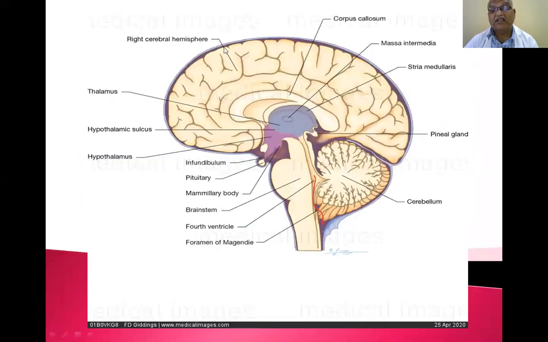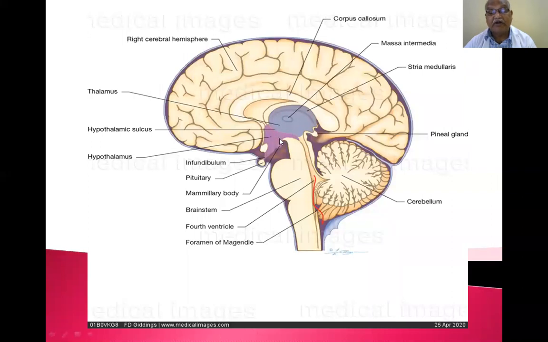Now this is the sagittal section with intact skull. This is massa intermedia. This is stria medullaris. This is the thalamus. So this is the hypothalamic sulcus. This is the hypothalamus. A large oval mass above the hypothalamic sulcus is called the thalamus, and below the hypothalamic sulcus is the hypothalamus. In the previous diagram I showed you, this part is divided into a number of nuclei.